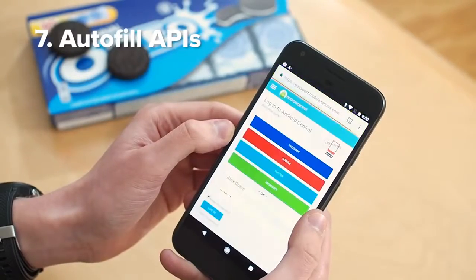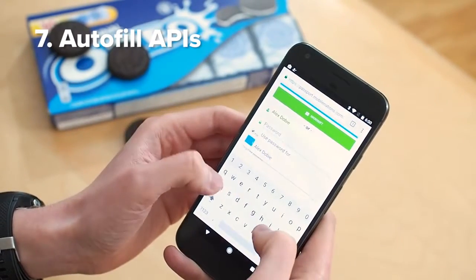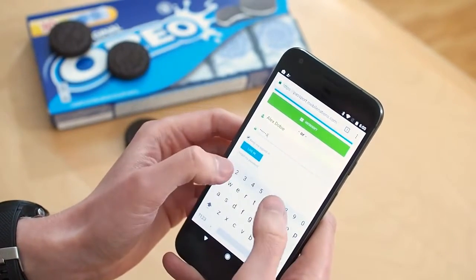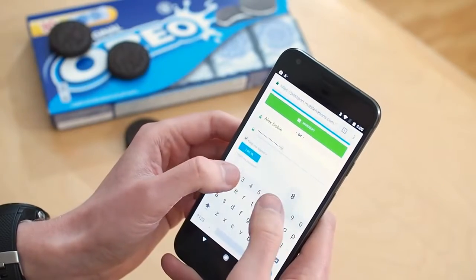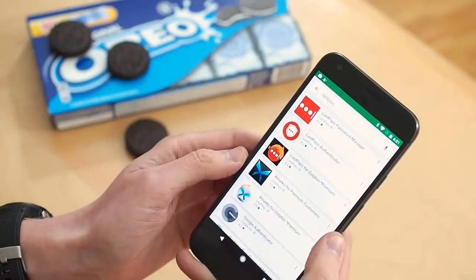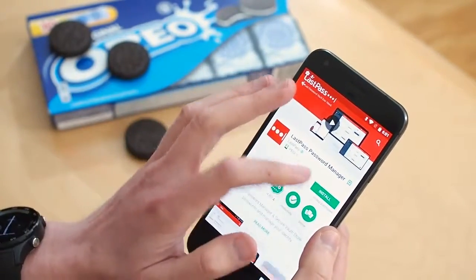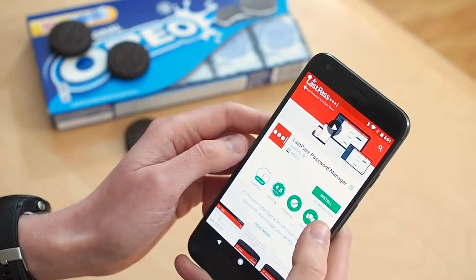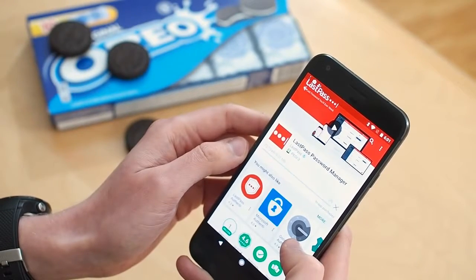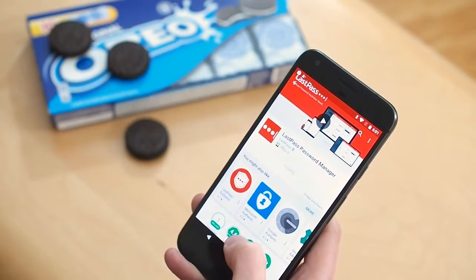Number 7, autofill APIs. Google's making it easier to use password managers and similar tools in Android O with these new APIs. Apps can set themselves up as autofill providers and serve up passwords and other types of information that you might otherwise have to copy and paste, storing all these details securely and taking some of the legwork out of dropping them into forms. Sounds kind of complicated, but the idea is pretty simple. Just like you can easily switch between keyboard providers right now, in Android O you'll be able to do the same thing for apps that use autofill.